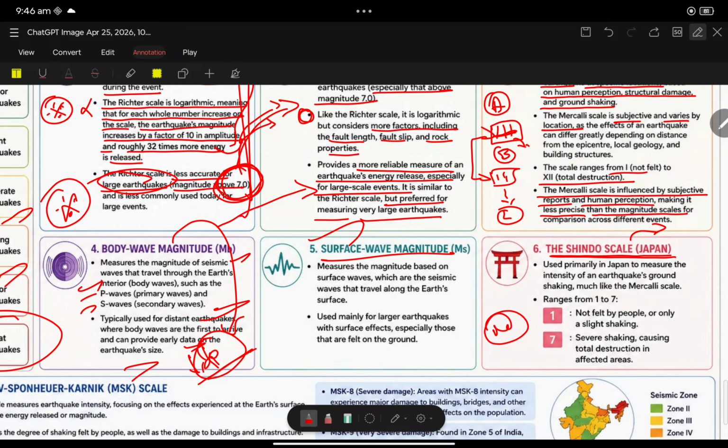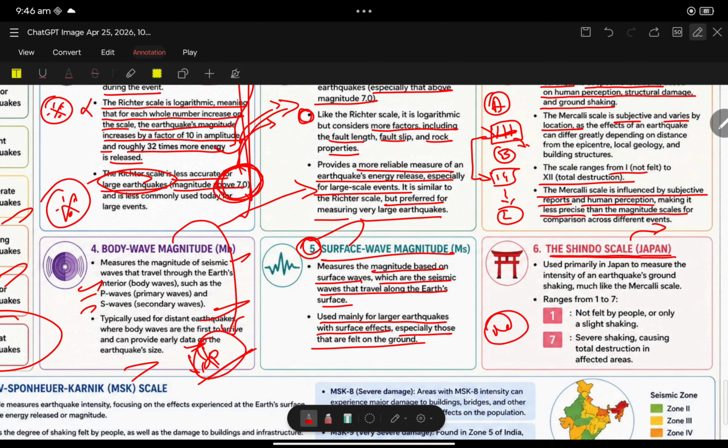Surface wave magnitude: a measure of magnitude based on surface waves, which are seismic waves that travel along the Earth's surface. It is used mainly for larger earthquakes with surface effects, especially those felt on the ground.